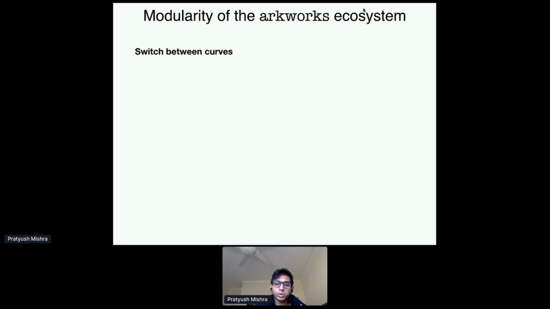Okay, so let's say you want to switch between curves, right? And you're using the Groth16 SNARK. To switch between the curves, all you need to do is change exactly one type parameter of your SNARK, and now you will have Groth16 using, for example, the new BW6 curve. And nothing else changes. The rest of your infrastructure can continue to work generically. And this is the only change you need to make in your code, right?